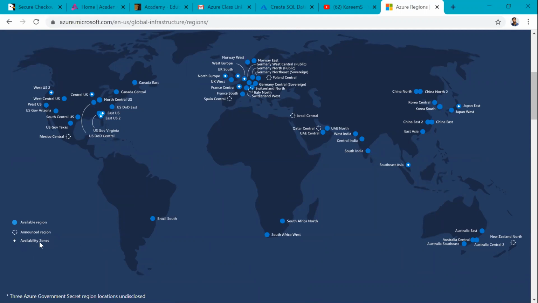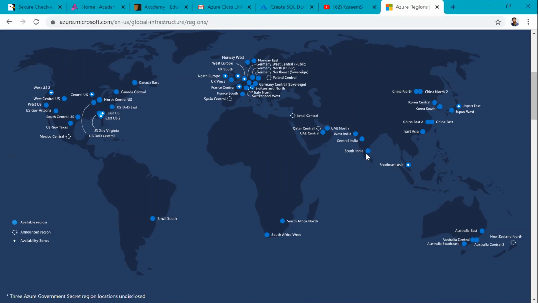Again, we have availability zones, like three points; we'll see what an availability zone is. Check here: South India, Chennai; Central India, Pune; West India, Mumbai. We have three regions, and in each region, by default, we have three data centers.